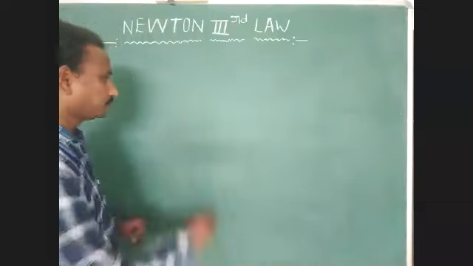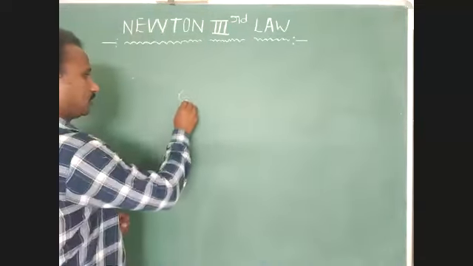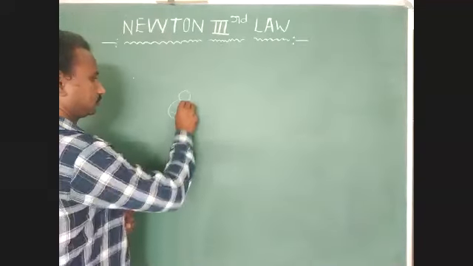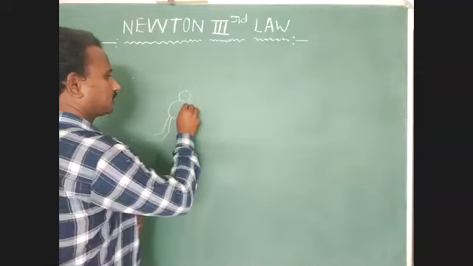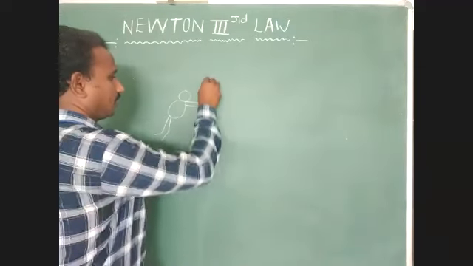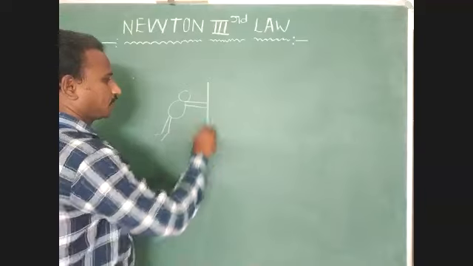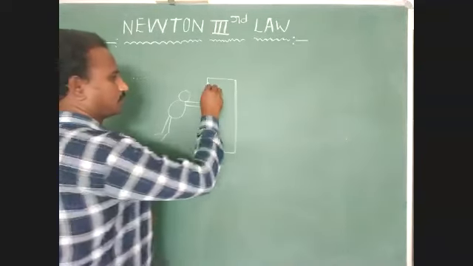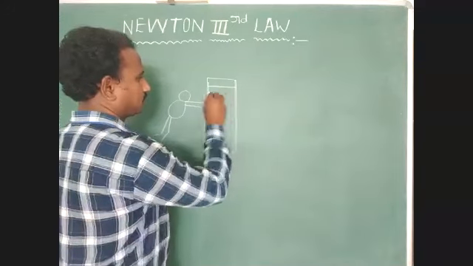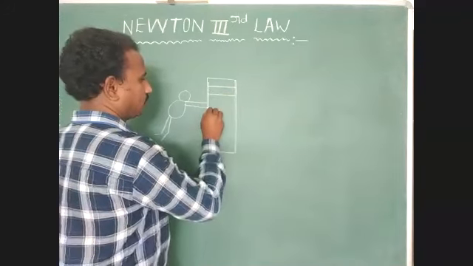Example: one person is pushing the wall. Just observe here, he pushes one wall.